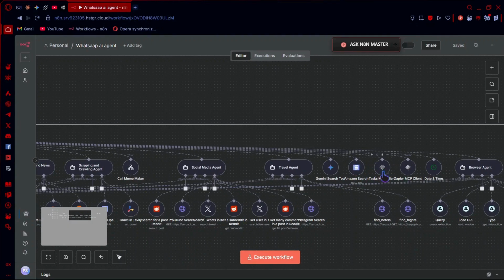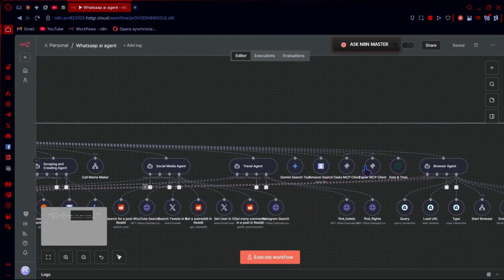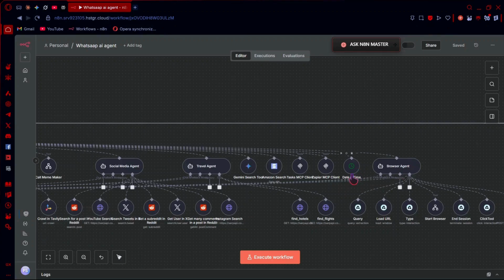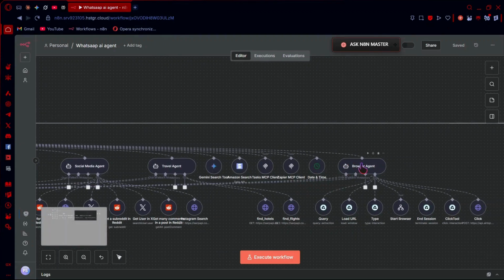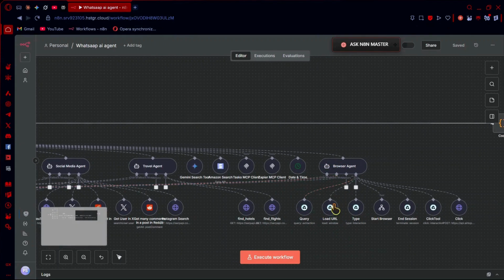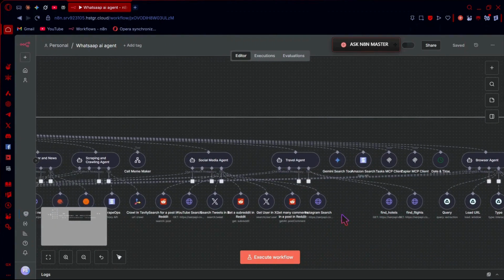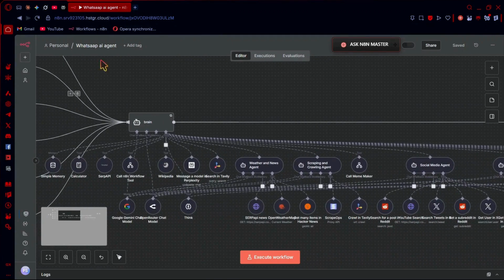Then there is the Tasks MCP client, which is just an MCP tool I use to manage my Google Tasks. And the Zapier MCP client, as you know, Zapier has a lot of tools we can use. And this is the date and time tool to give us the current date and time. I will break down Zapier later as well. And the browser agent. As you can see, this agent is to access our browser. Yes, my Sam can access the browser, and I also named my AI agent Sam.